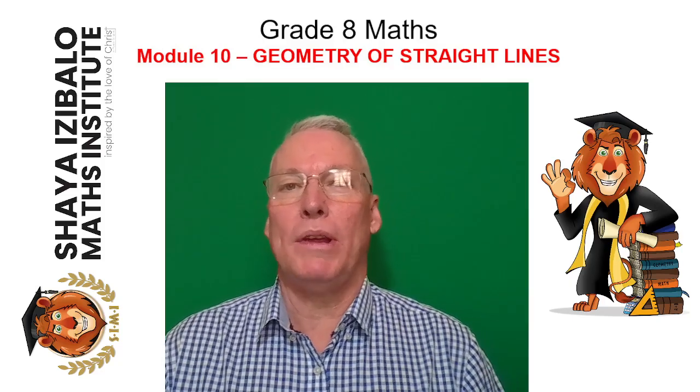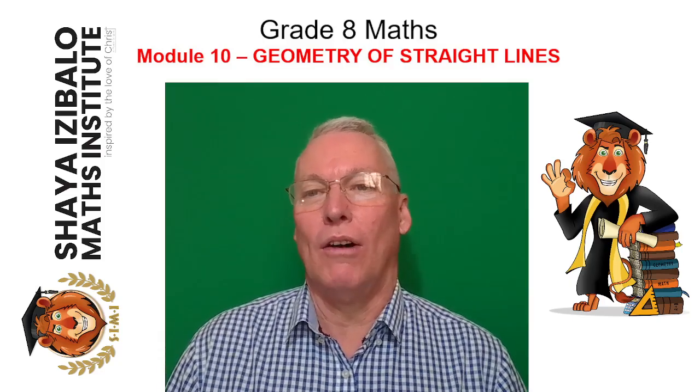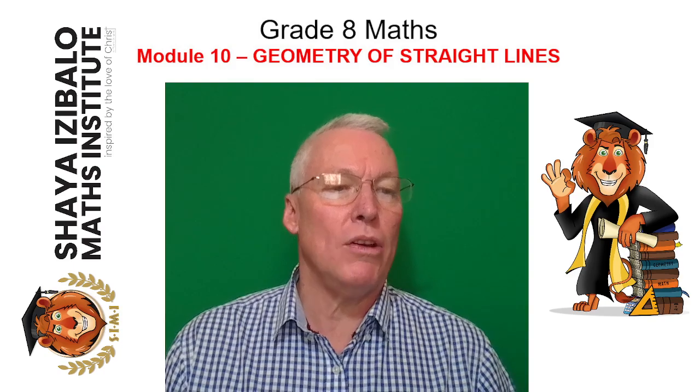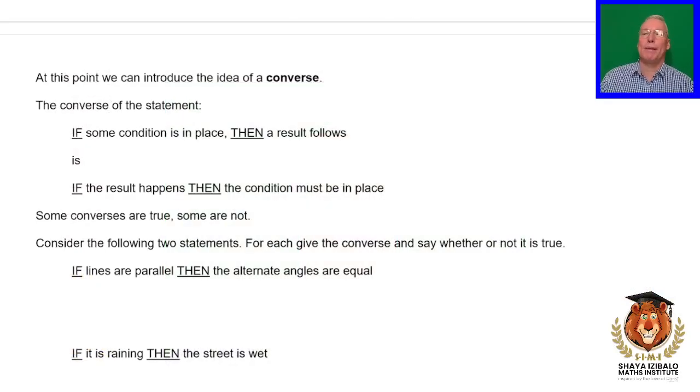So welcome back, and we're going to continue with our study of parallel lines and geometry. And let's dive straight in. We're going to talk first up about something called a converse. A converse of a statement is as follows. If we've got some condition and a result follows, then the converse says if the result happens, the condition must be in place. Sometimes converses are true and sometimes they're not. We're going to look at two examples right now.